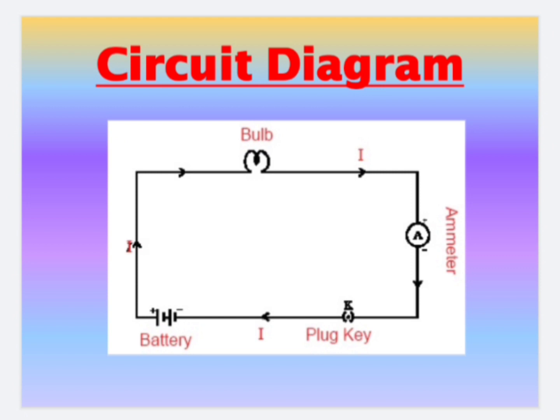Schematic representation of a circuit by using the symbols of components used in it is called a circuit diagram. Define circuit diagram.